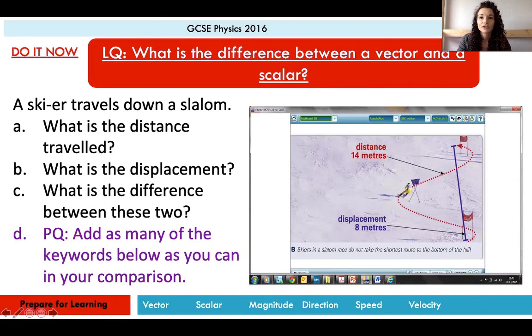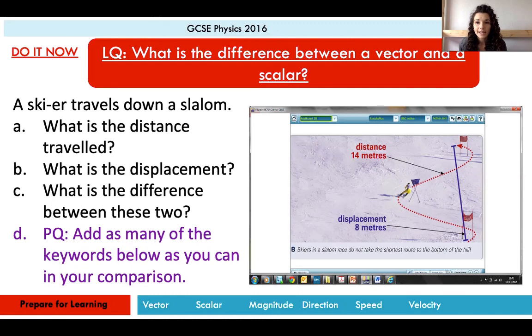Fab. So this first lesson is going to be looking at the difference between a vector and a scalar. So in science, we have two different types of quantities, and we call them vector and scalar. And there is a do it now for you to have a go at.